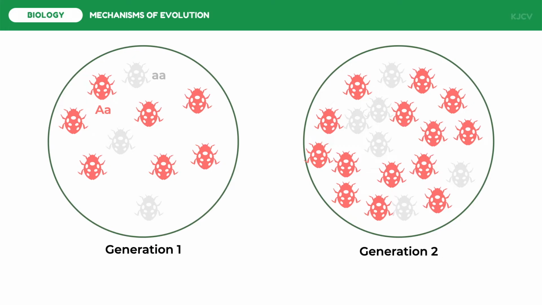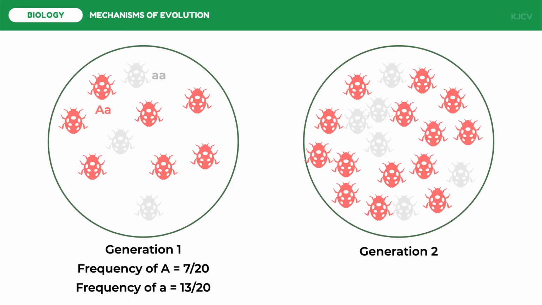Suppose we have 10 individuals in this first generation of insects. Two phenotypes are existing, red and white. All red individuals are heterozygotes, and all white individuals have homozygous recessive alleles. To get the allele frequencies, we are going to count how many times the dominant and recessive alleles occurred in the entire population. The frequency of the dominant allele in the first generation is 7/20, and the frequency of the recessive allele is 13/20. Now, let's say after several times, the population already has its second generation of individuals. We may say that they increase in number individually, but evolution does not work that way.